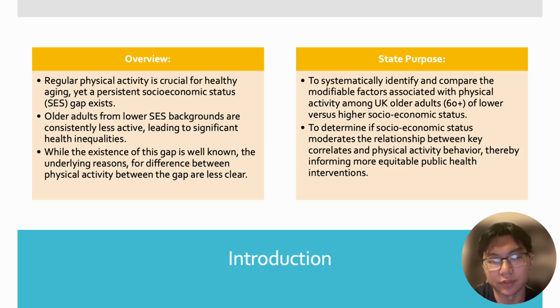The purpose of the article is to systematically identify and compare the modifiable factors associated with physical activity among UK older adults of lower versus higher socioeconomic statuses, and also to determine if socioeconomic status moderates the relationship between key correlates and physical activity behavior, thereby informing more equitable public health interventions.